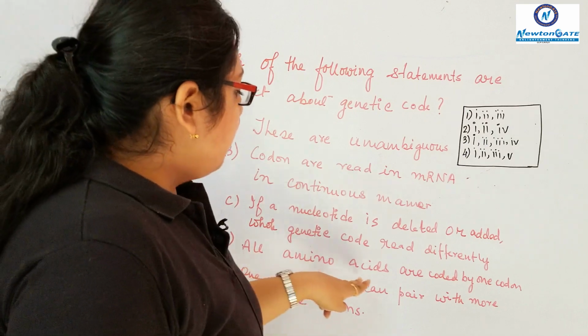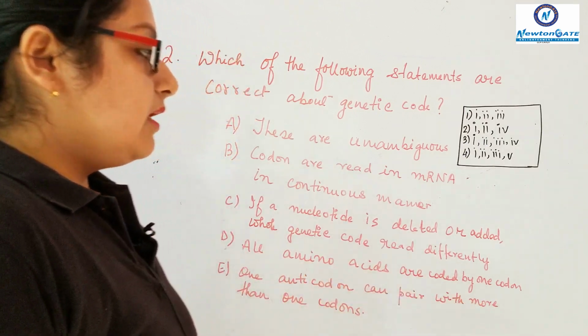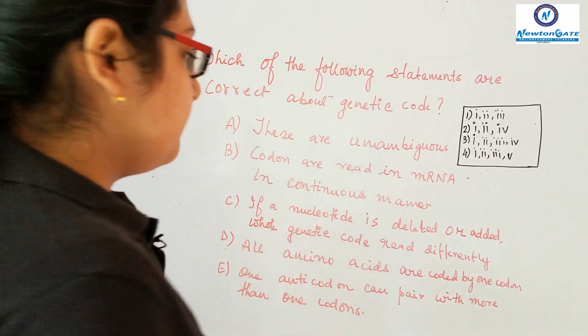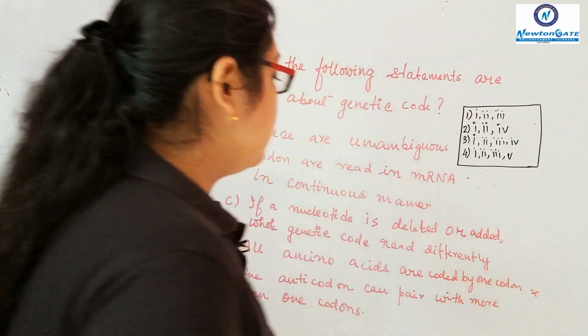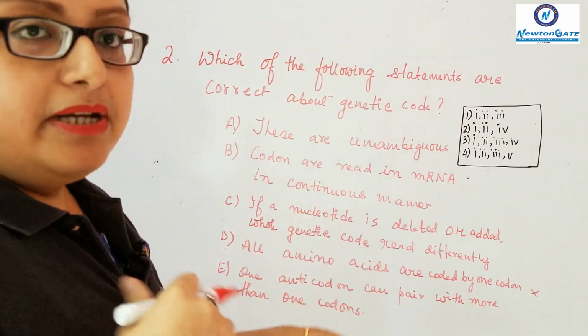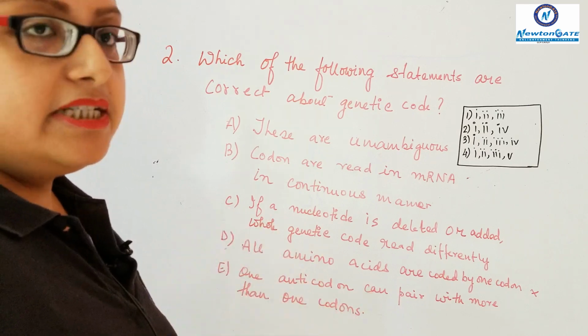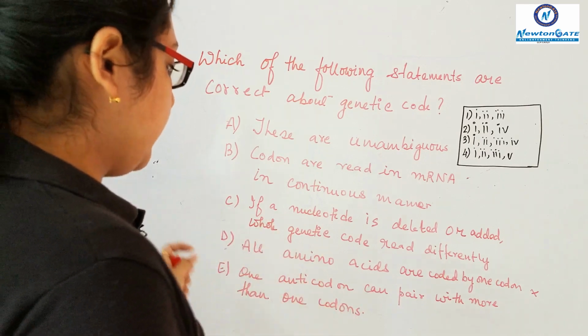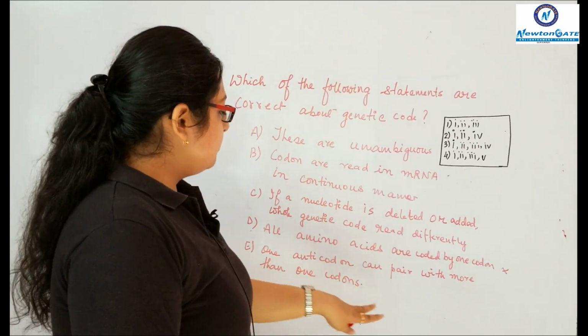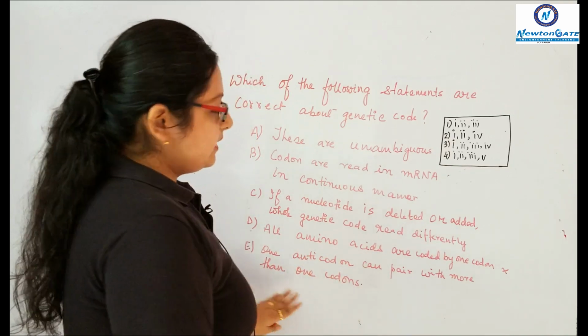Fourth one is that all amino acids are coded by one codon. No, this is wrong, because we all know that an amino acid can be coded by several different codons. So the last point, one anticodon can pair with more than one codon.